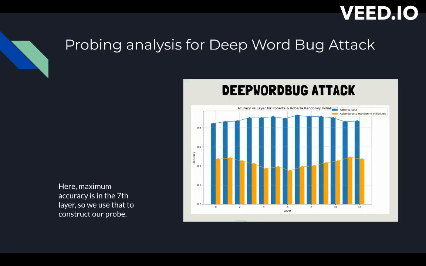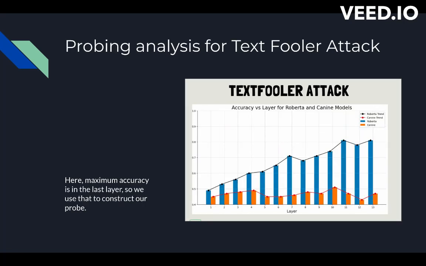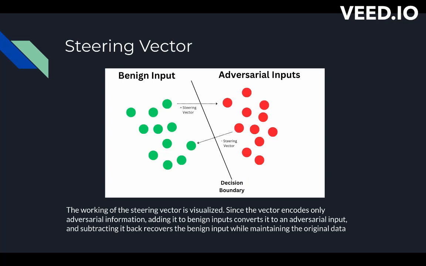So here is a probing analysis for the DeepWordBug attack on a RoBERTa SST-2 model. As we can see, the highest accuracy is given by the seventh layer. So we take the representations of the benign and adversarial input pairs from the seventh layer. Similarly, for the TextFooler attack, we can see that the last layer is the most informed layer and thus encodes the most adversarial information. So we take the representations of the adversarial and benign inputs from the last layer of this model. Now, once we have these benign and adversarial inputs, they're very clearly classified as two different sets.